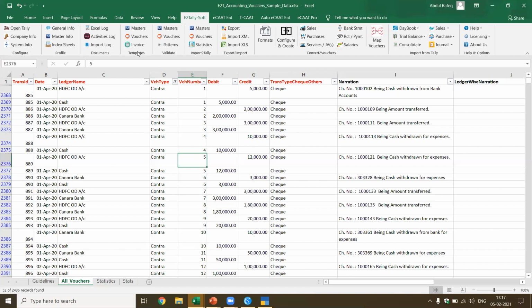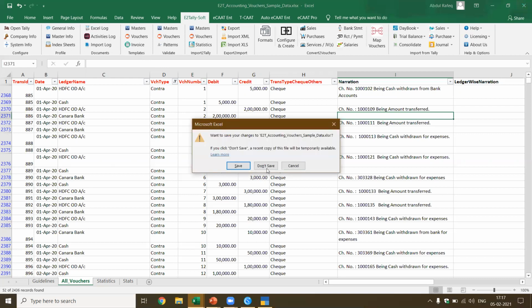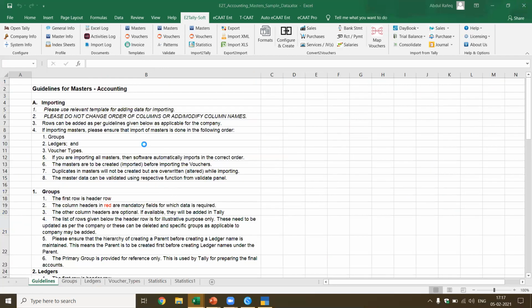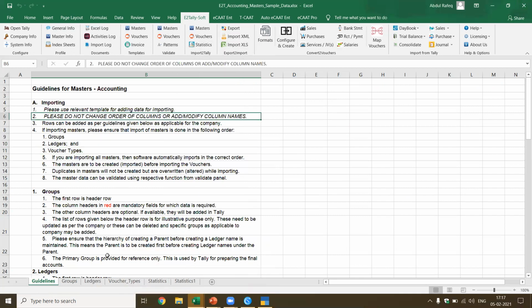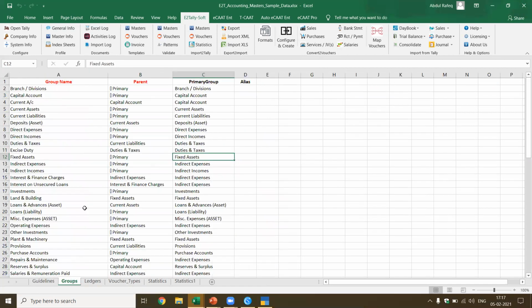Now if you see here, we have the template section and I have the masters. Let me just close this masters now. Okay, now these are the templates. One more template we have is for the groups and ledgers. This is what I want to show you. The first step in importing is to review the template. For example, first you create the groups. The mandatory fields are the group name and the parent, and the primary group.